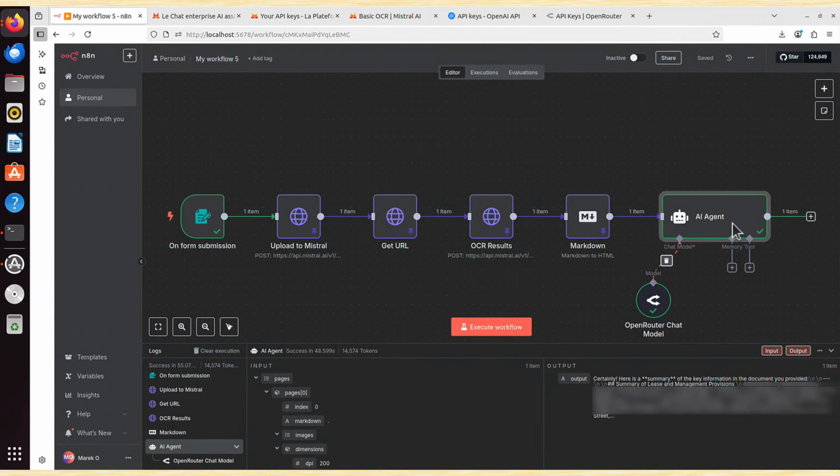But you can develop it even further. What do you want to do with this document? Maybe you want to send it to WhatsApp, maybe to Telegram, maybe you want to email it somewhere. Or maybe this is just the first part of your longer automation. Maybe you want to add even more nodes, maybe you want to process it even further, I don't know. You can add memory, you can add tools, you can continue that workflow, develop it even further. You can do anything you want with it. Probably every person will have different needs. But for me this stage is completed because our document is processed and it's been summarized. And that was my goal here today.